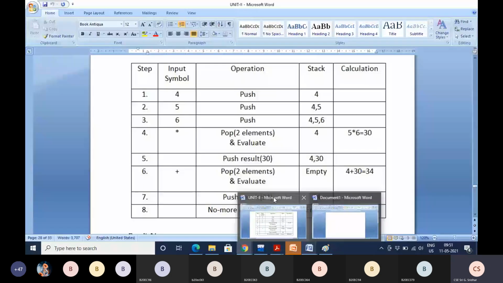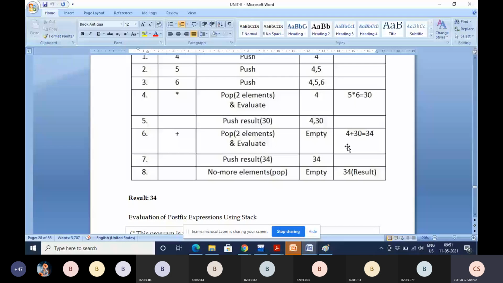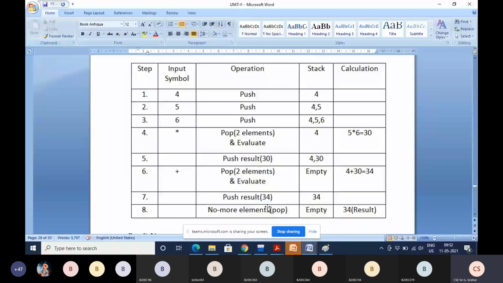Yeah, okay. Now we are pushing that result, 34, into the stack. Now the stack contains 34, because again we pushed back the result 34 into the stack. Now after that, what we have to do?